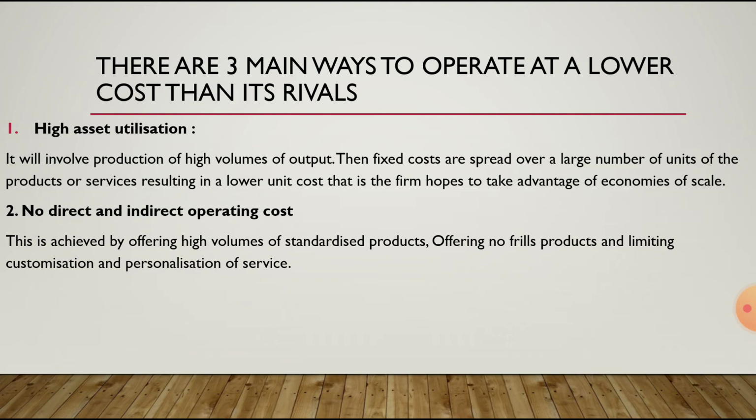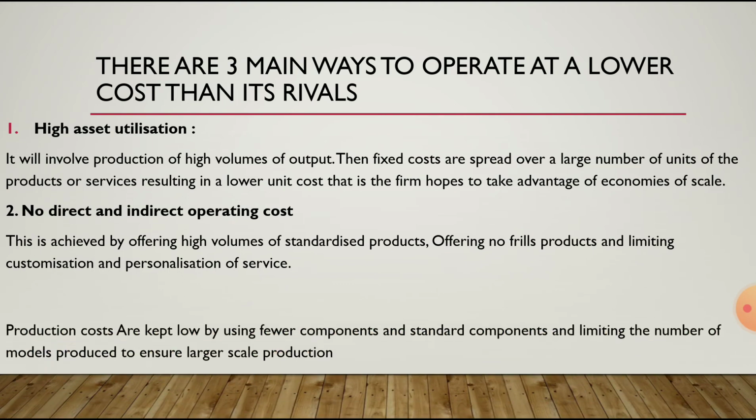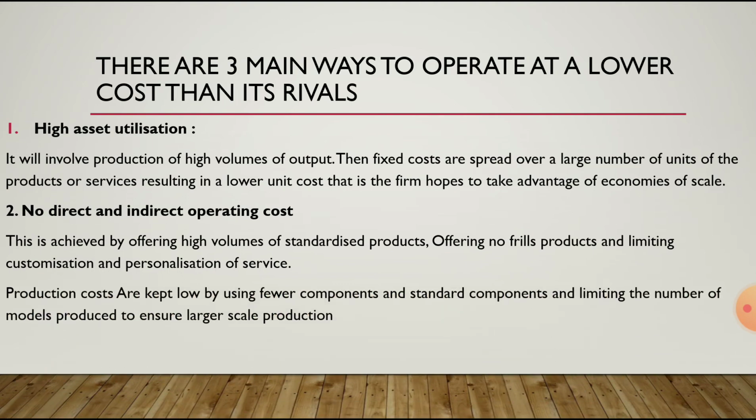If you cut these facilities, offers or services, then you can reduce the prices of the product. Production costs are kept low by using fewer components, few materials to produce a standard product, and you have to use standard components.